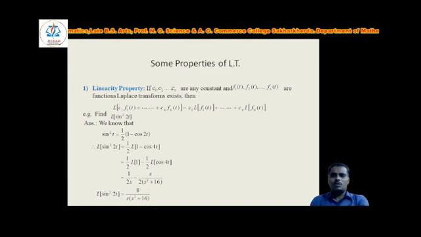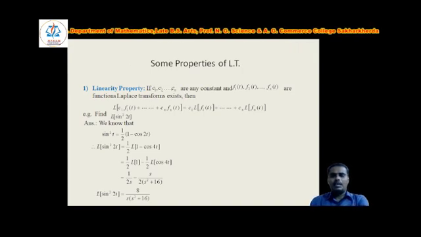Therefore, Laplace of sin square 2t is equal to 1 by 2 into Laplace of 1 minus cos 4t, that is, t replaced by 2t. So by using the linearity property, that is, separating the terms, 1 by 2 into Laplace of 1 minus 1 by 2 into Laplace of cos 4t.